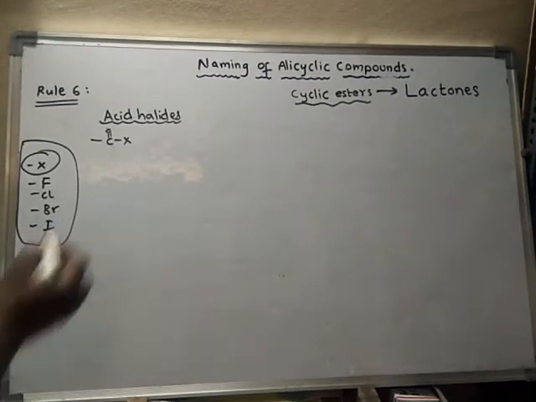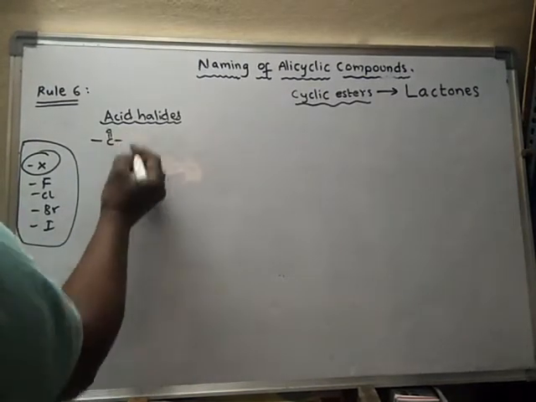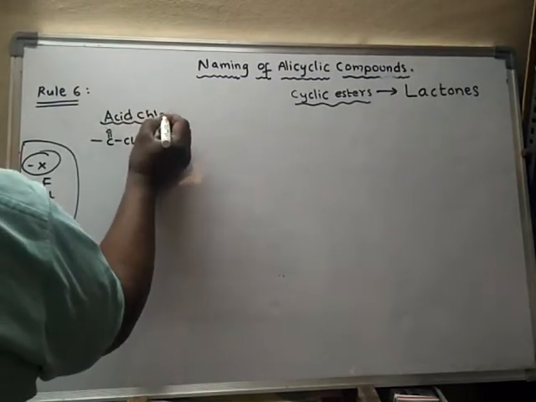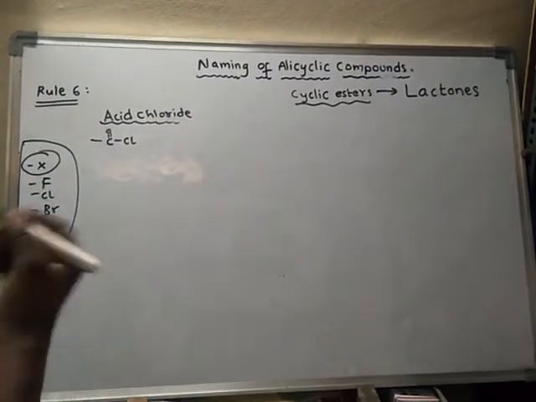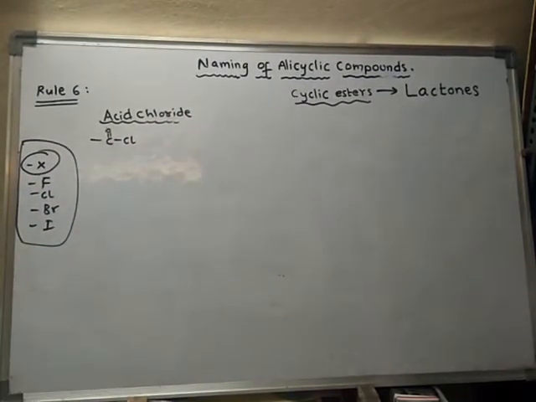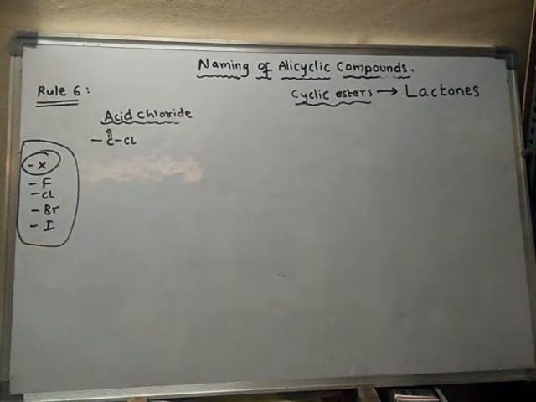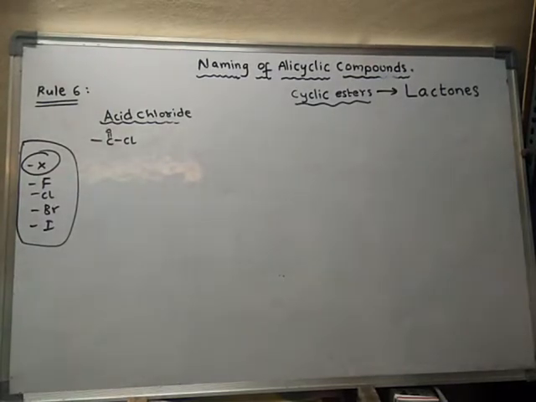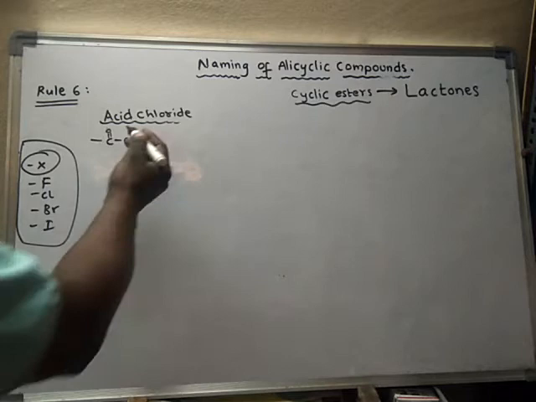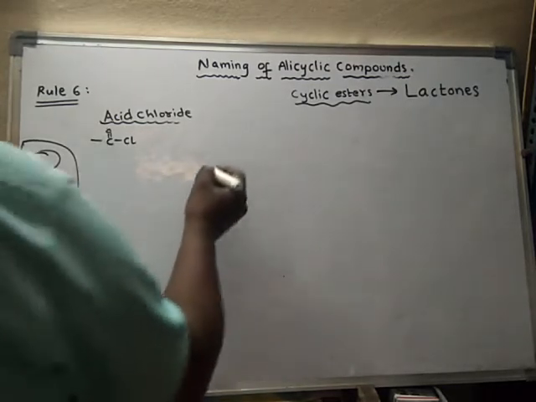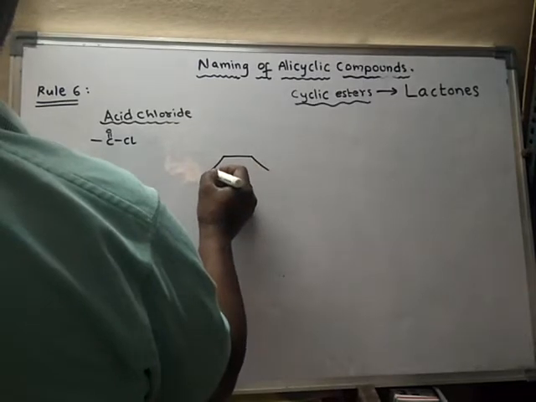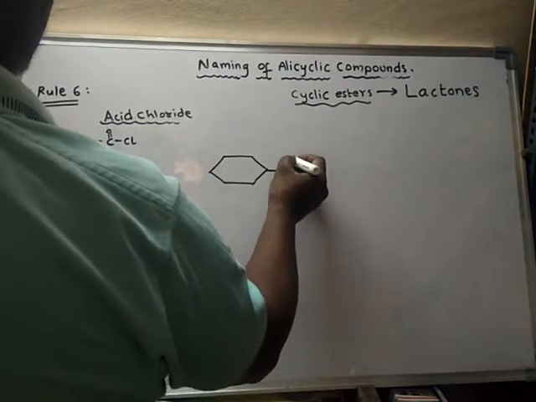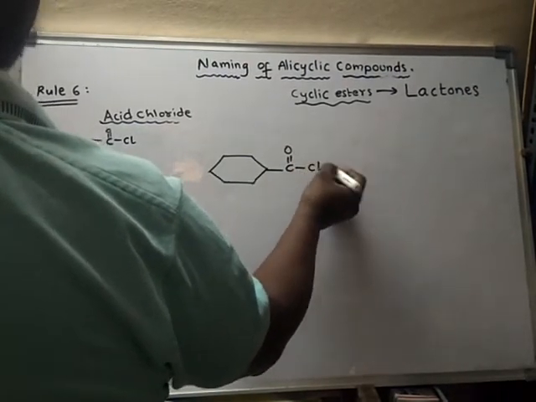Suppose if X is chlorine, then we will call it acid chloride. Generally we will call it acid halides, but in particular if chlorine is present, then it is called acid chloride. Now let us learn how to write the name of the compound if acid chloride is present as a functional group. Suppose this is a 6-member ring, and the 6-member ring is attached to acid chloride.